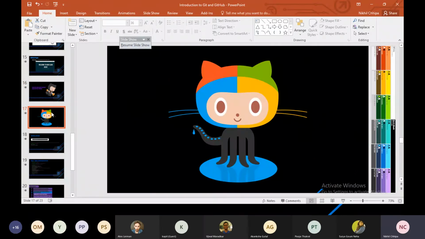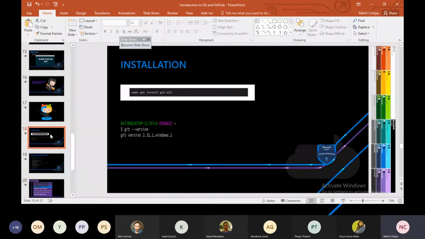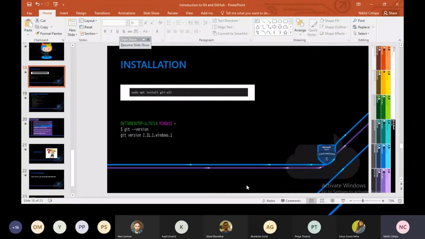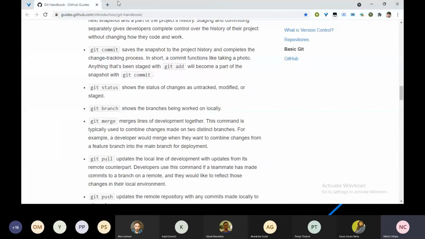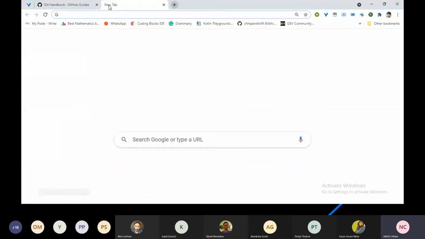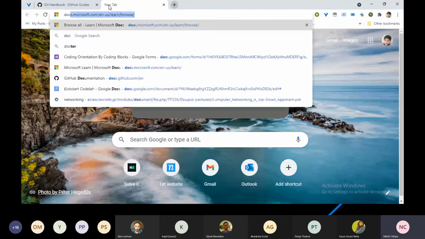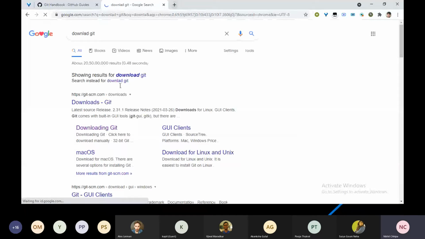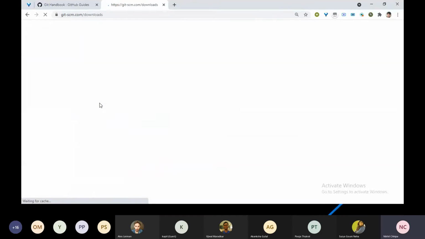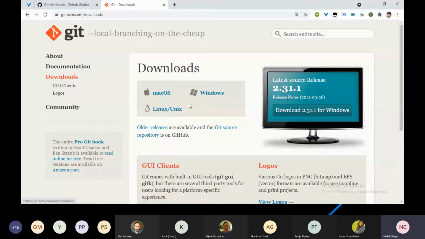First of all, we will see how you can download Git on your local computer. For downloading Git, you just go to the browser and type download Git and go to the website of Git. If you are a Mac user, click on Mac. If you are a Windows user, click on Windows.